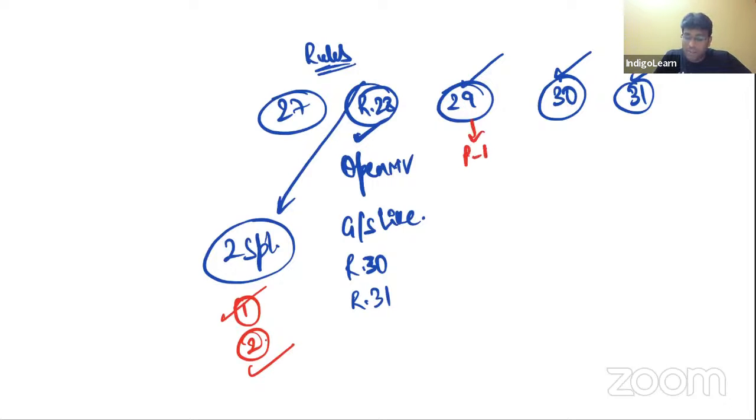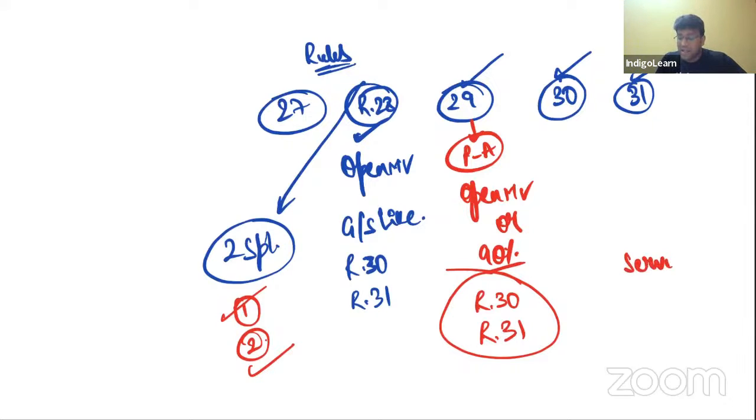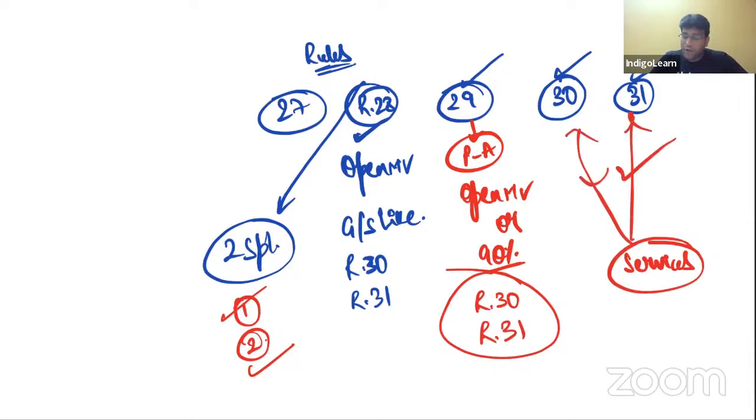Then Rule 29 talks about principal to agent, where they told you can take open market value or the option is given to the supplier, that is 90% of the price charged by the recipient for supply of goods of like kind and quality to an unrelated customer. If both are not possible, apply Rule 30. That is also not possible, Rule 31. Rule 30 is 110% of cost. Rule 31, best judgment. And in case of services, since it is practically difficult to ascertain the cost, instead of Rule 30, you can directly follow Rule 31. That is something called best judgment. You're getting my point, guys?